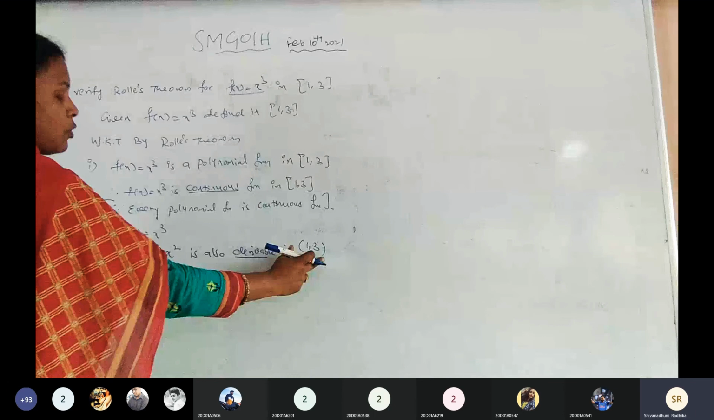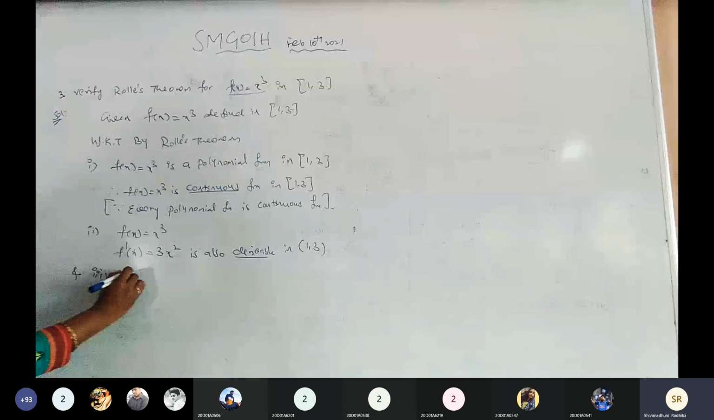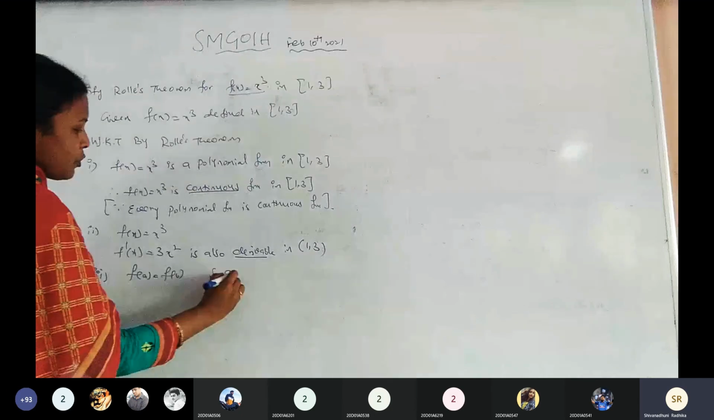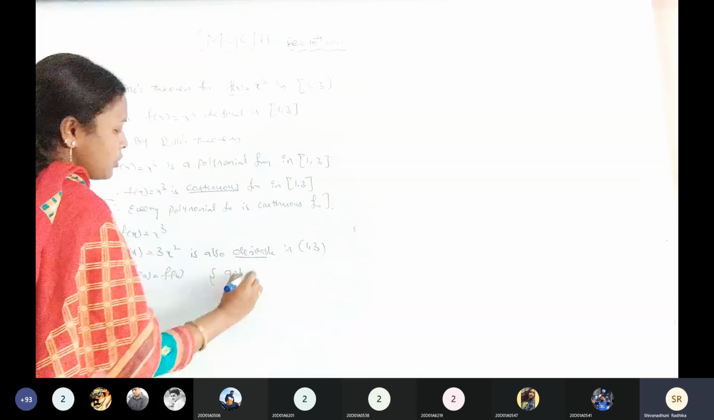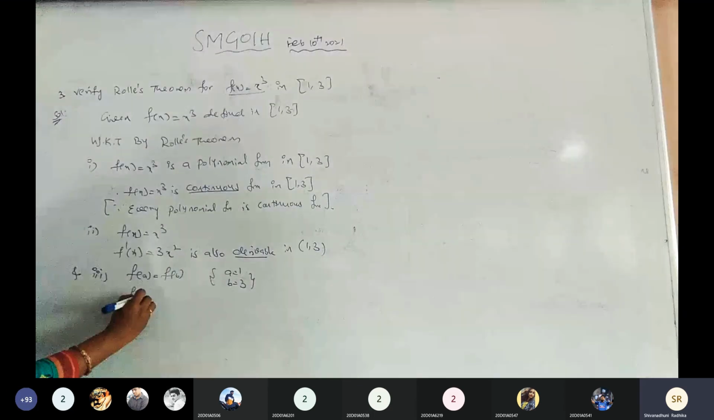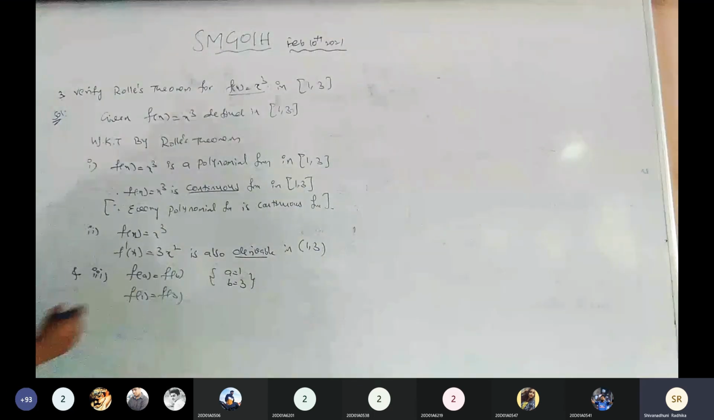What is the third condition? We need to check f of a equals f of b. What is the a value in the given interval? 1. And the b value here is 3. Substitute: f of 1 equals f of 3.